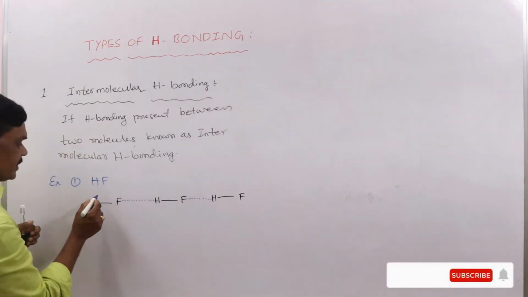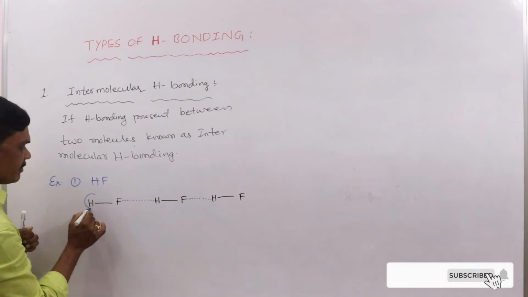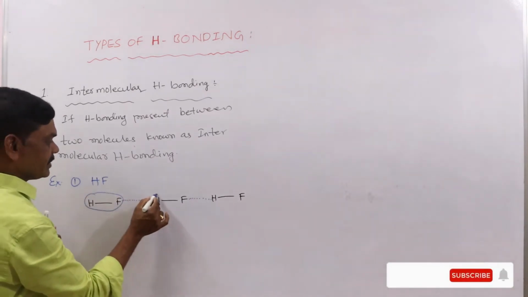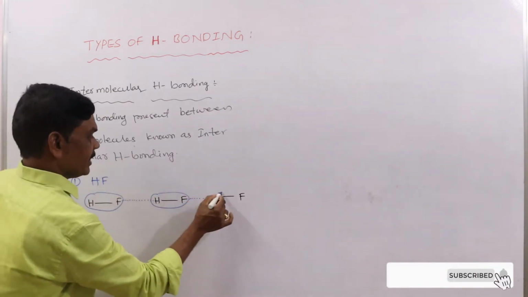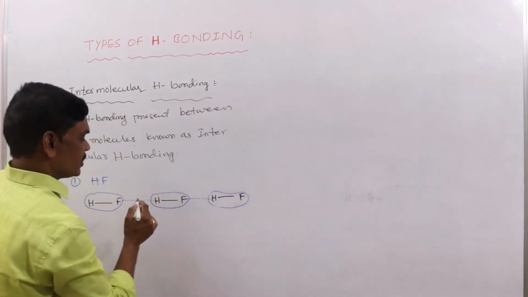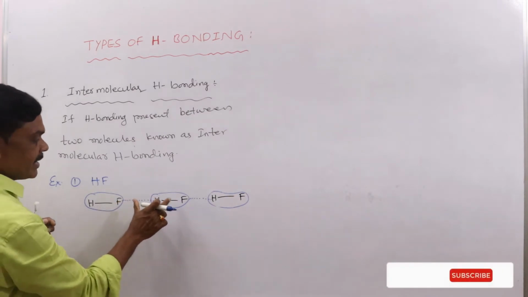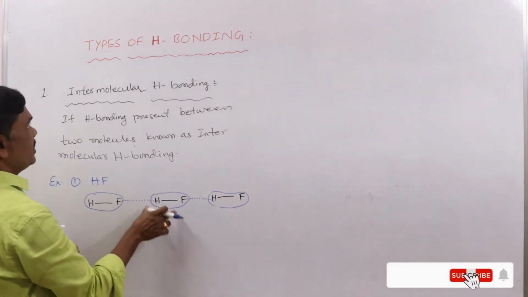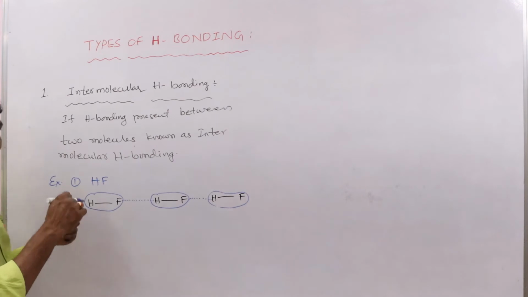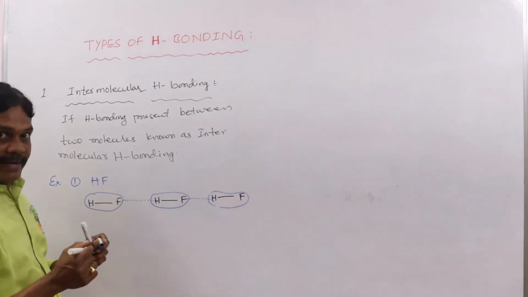This is the first molecule, this is the second molecule, and this is the third molecule. So between molecules there is the existence of what? Hydrogen bond. So it is known as intermolecular hydrogen bond.